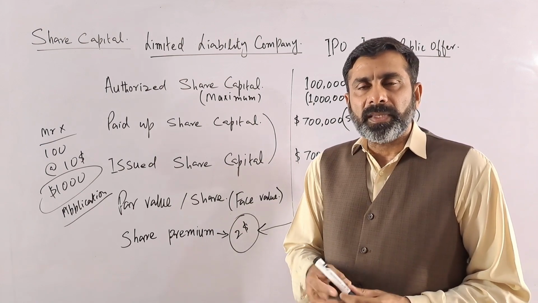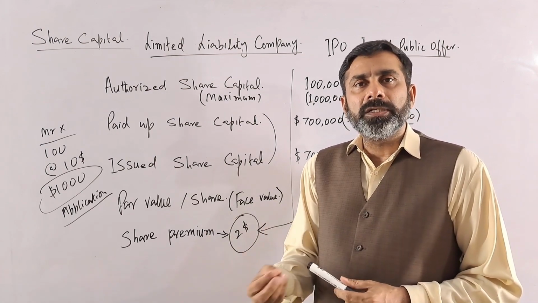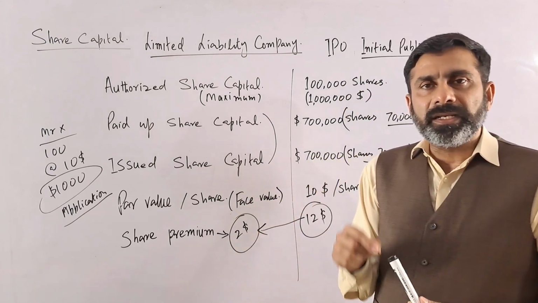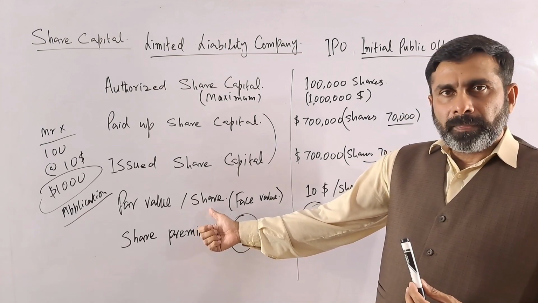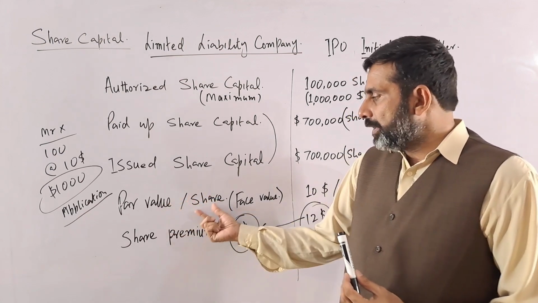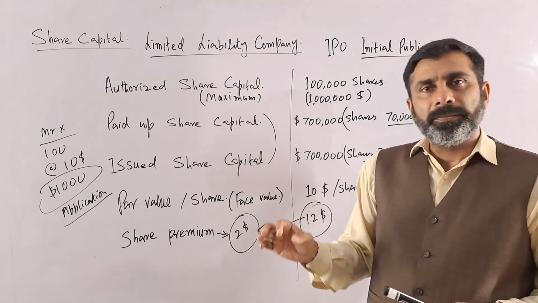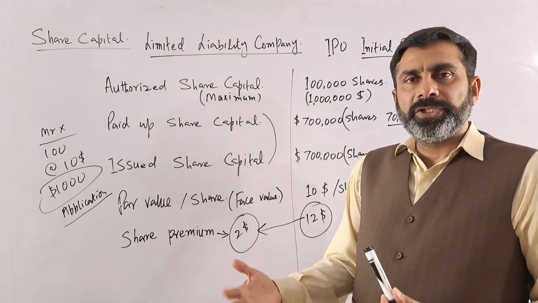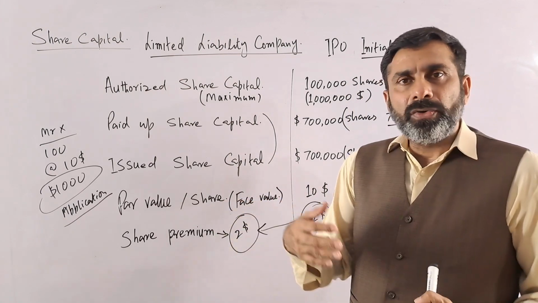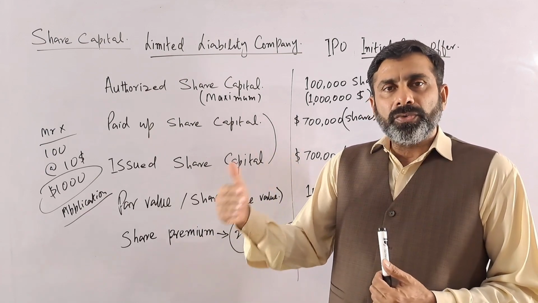Again, who is receiving the money? The business is receiving the money, but the owners or the shareholders are receiving the certificates, and on the certificate the value for the share, the par value per share, will be written $10. It will not be written $12, but the money they will receive will be $12 per share. So in that case the amount will be different, because of the extra amount, the $2 per share.